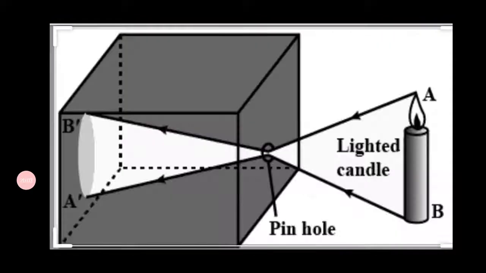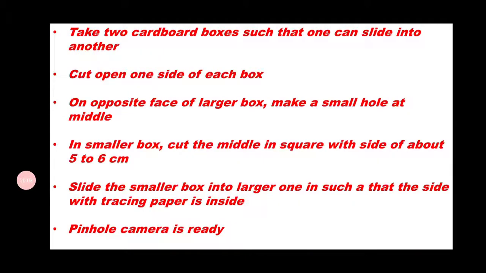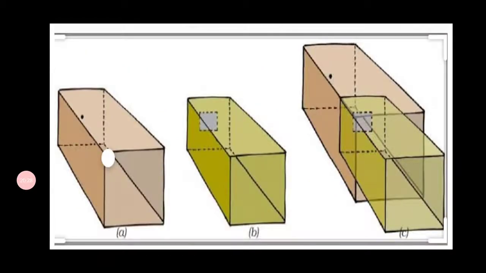And next, the pinhole camera. To make a pinhole camera, we need two cardboard boxes. The ends of the two cardboard boxes are to be cut, and the opposite faces of the larger box have to be made with a small hole at the middle, and the smaller box has to be cut in the shape of a square of about 5 to 6 centimeters, and we will be ready with the pinhole camera.